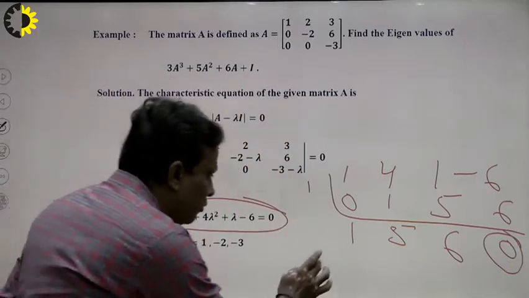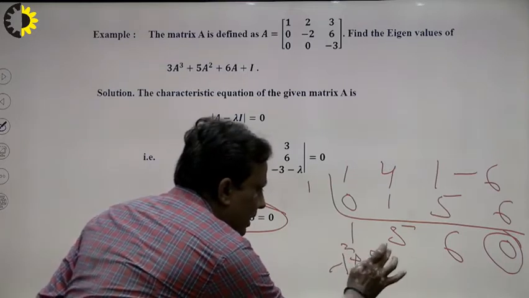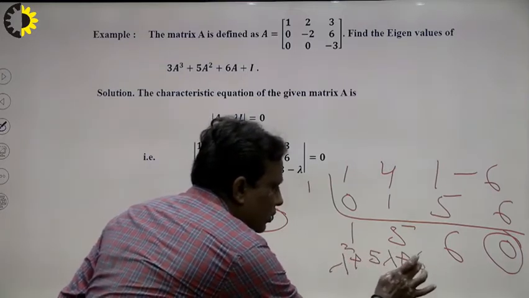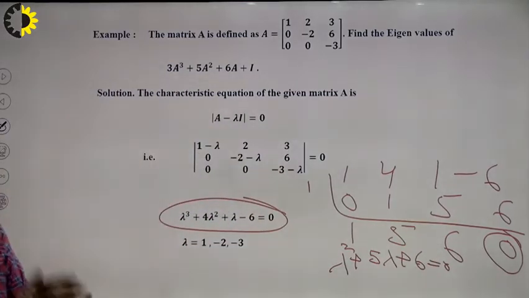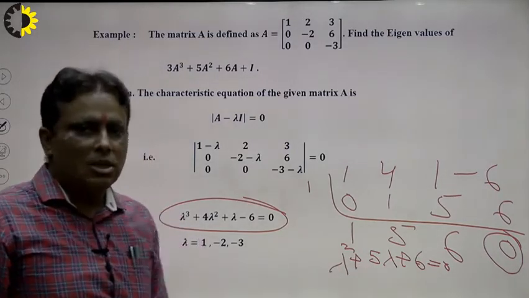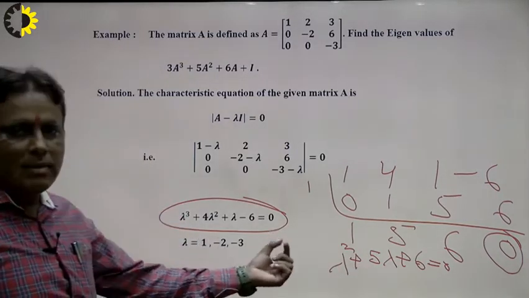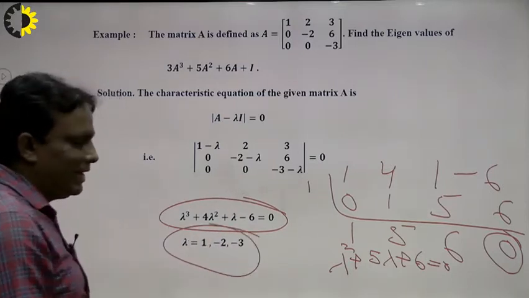So what will be the new equation? So the new equation will be lambda square plus 5 lambda plus 6 is equal to 0. And this is a quadratic equation, students, it can be solved easily. So factors will be lambda plus 2, lambda plus 3. So the answer will be minus 2 and minus 3. So there are 3 roots of this cubic equation, 1, minus 2 and minus 3.